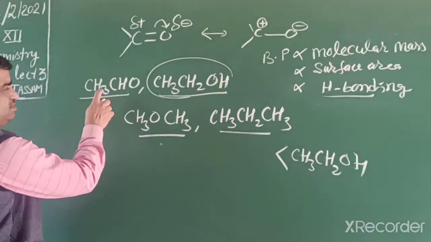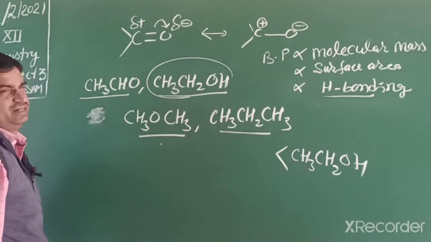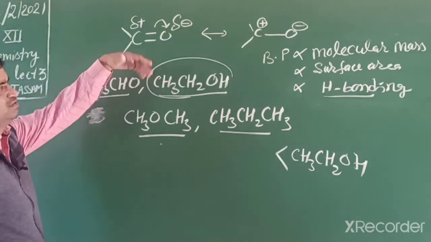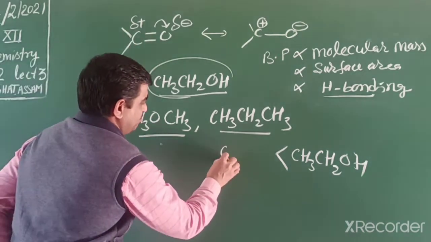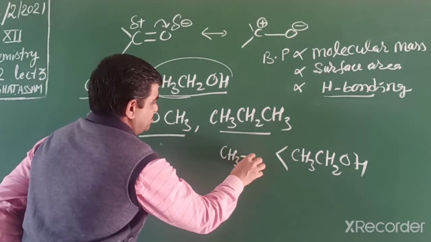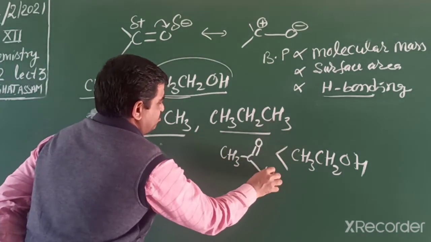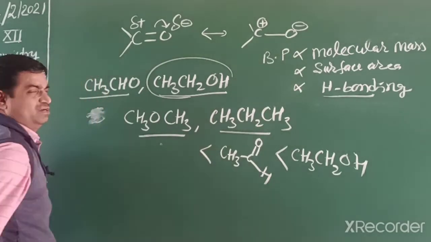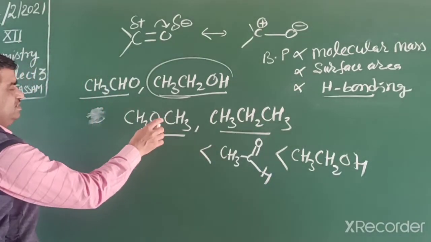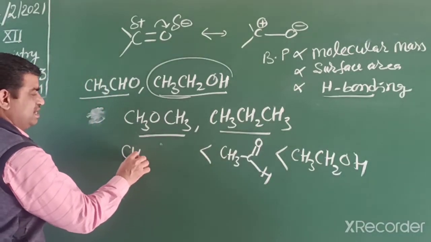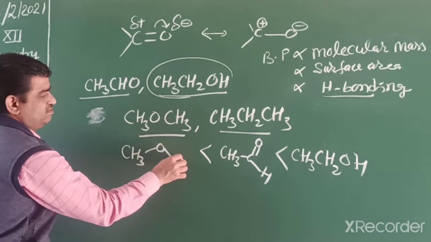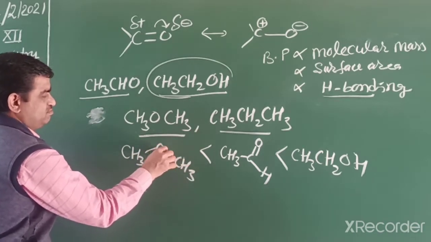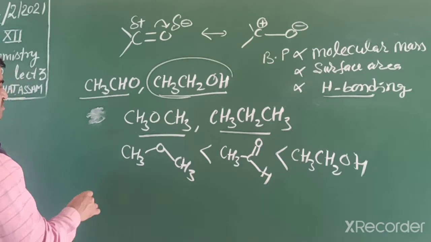After that, the aldehyde, because the aldehyde has more polarity in the molecule, dipole-dipole attraction. So it is second number. Third number, then ether, with slightly weaker polarity in the molecule.